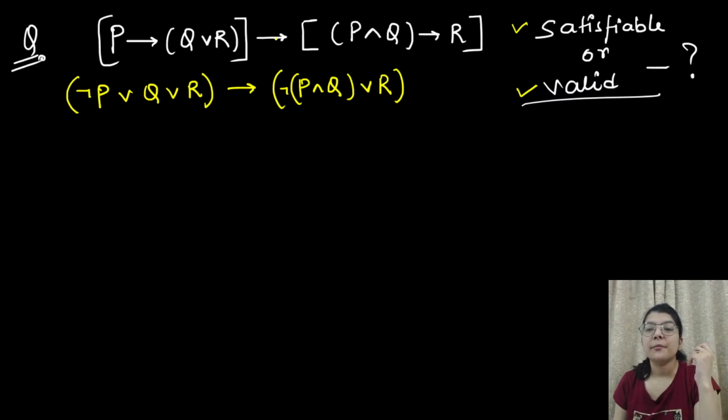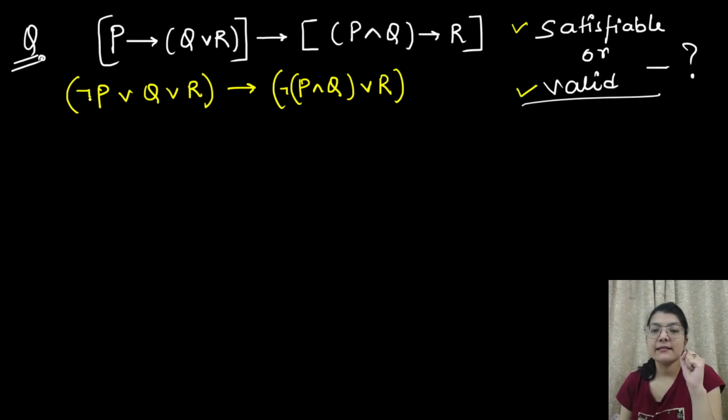Okay, until now the questions we were doing, they were asking you whether these statements were valid or not. That is correct. But now they are asking whether they are satisfiable or valid. So when you have this type of thing that is satisfiable or valid, and they are not talking about logically implied, or about implication, then in that case you have to simplify it.